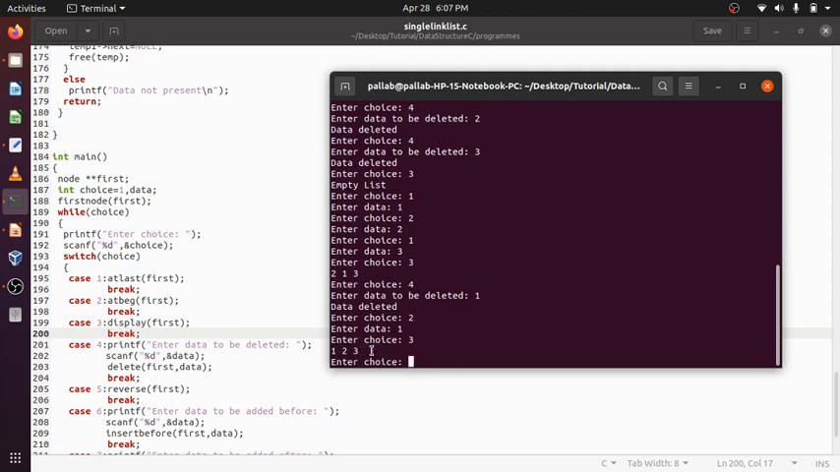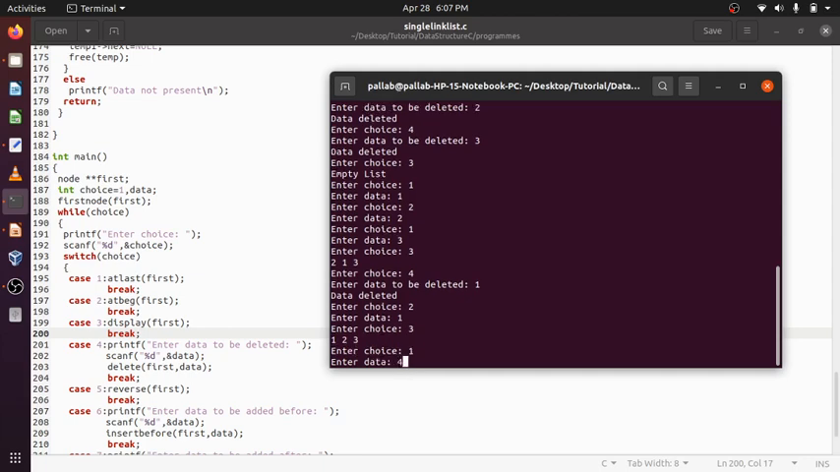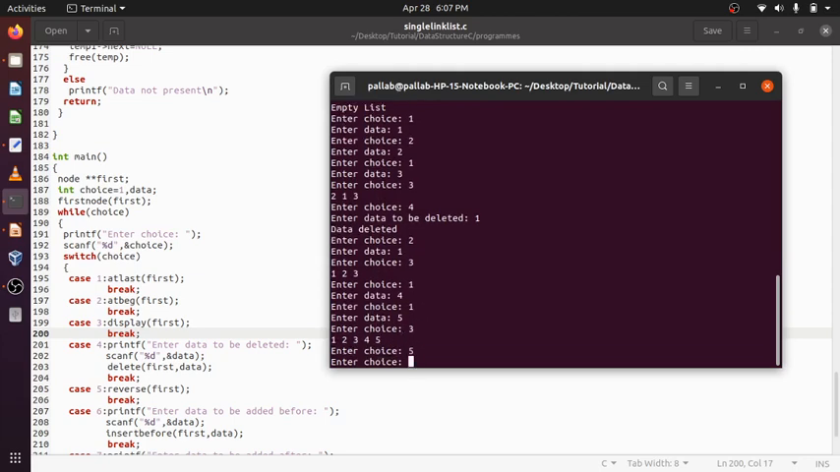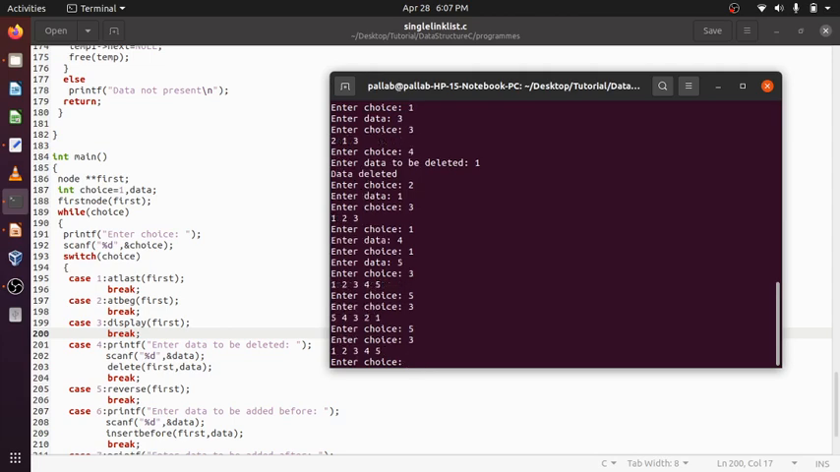I want to reverse this list. Add one more element, 5. After that, if I display, it got reversed. Again I want to reverse it, display it, and it got reversed. So how is the reverse function working?